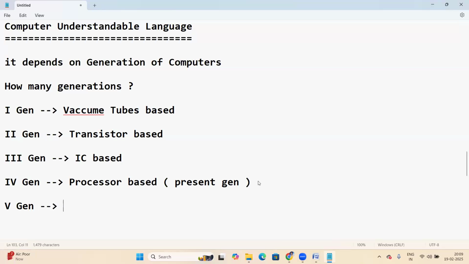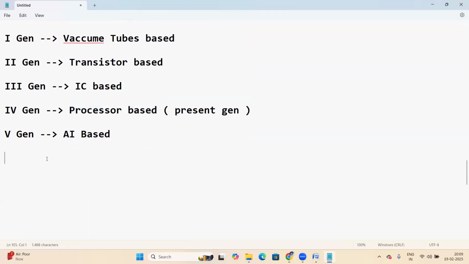So what is the future generation of computers? AI based computers.